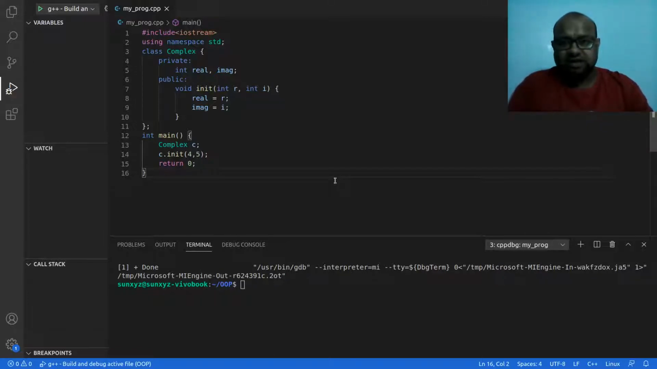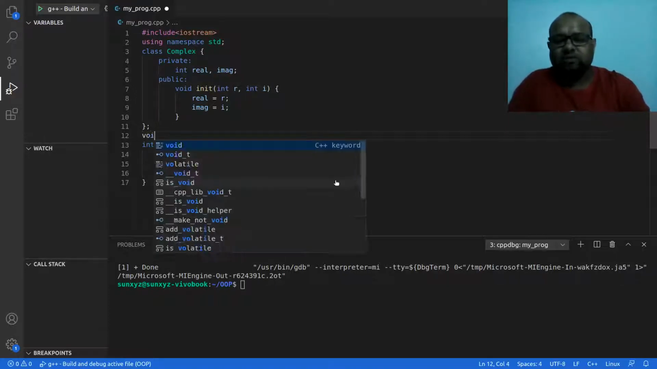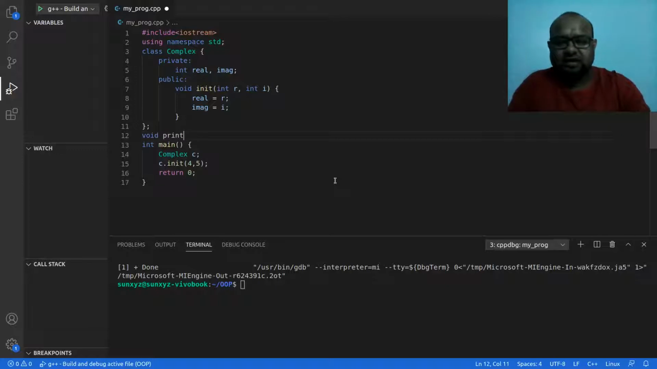Now this Complex class that my friend gave me, he told me not to add any new method inside this class. But I need a method to print out this complex number. I have created a complex number and I want to print it to my output, but I don't have such a method. So what I'm going to do is create a print method outside the class.